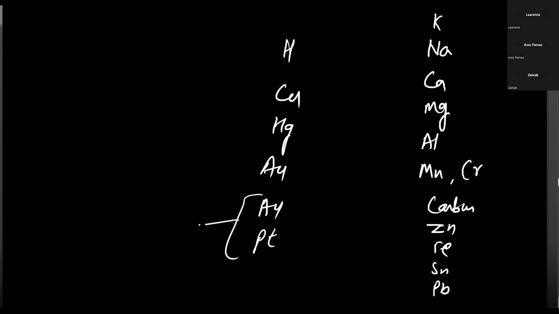As you know, gold and platinum exist in their native state.